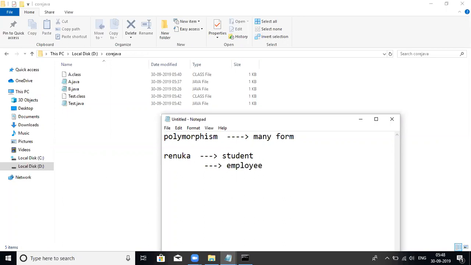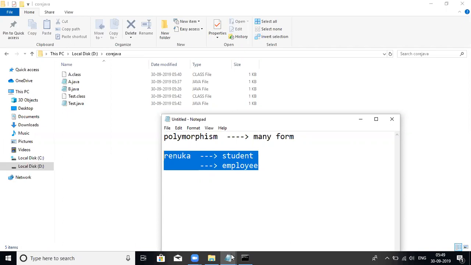One person is acting differently. So can you say Renuka is using the polymorphism technique? Can you observe the polymorphism technique in Renuka? Not only Renuka, you can observe it in anyone in our life, in human beings. In the same way, if one object acts like one thing at one time and like another thing at another time, we can say it is polymorphism.